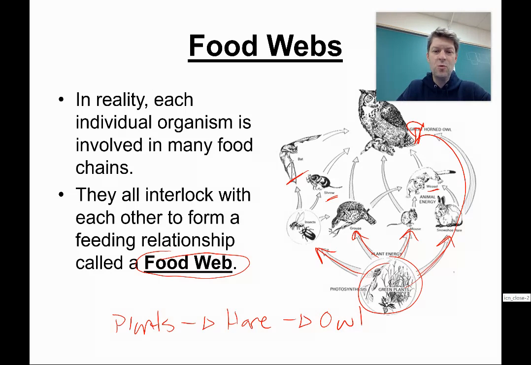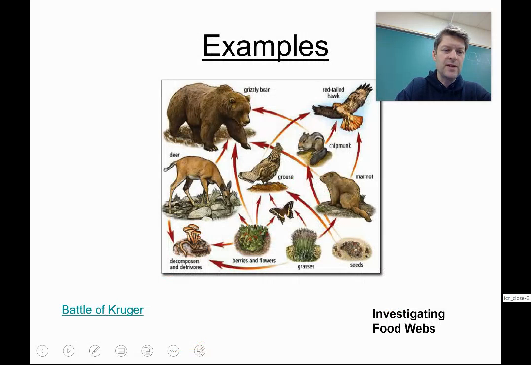Out of that food web, you can gather one food chain, and this one has just 3 trophic levels, a first, second, and third trophic level. So if you're asked to make a food chain, you're just looking from one organism to the next, plants to the hare, hare to the owl. If you're looking to design a food web, then you're taking multiple food chains and connecting them together in this web.